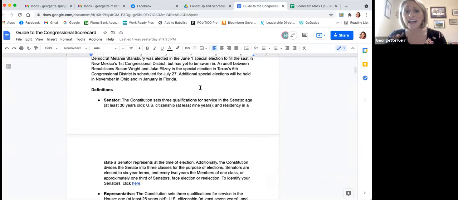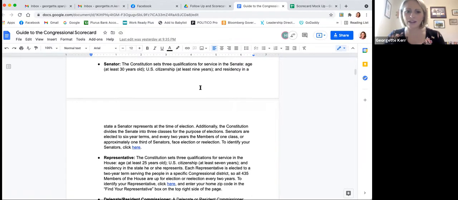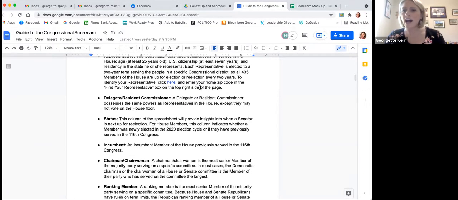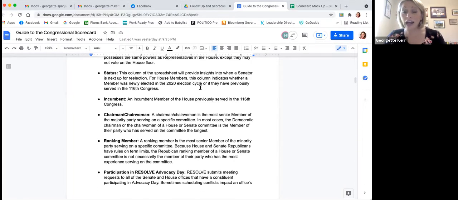You'll also find a handy definitions section. So this will define all of those terms that you see across the top part of the column. So it'll tell you a little bit more about qualifications to be a senator or a member in the House of Representatives. It will remind you, if you forget, what does status mean? What it means for a member to be in cycle, be a new member, be an incumbent. It talks a little bit about how chairman and ranking members of committees are selected, so that if you're meeting with the chairman of the Appropriations Committee or the ranking member of the Senate Health, Education, Labor, and Pensions Committee, that you know a little bit about their seniority on the committee and what their role might be.